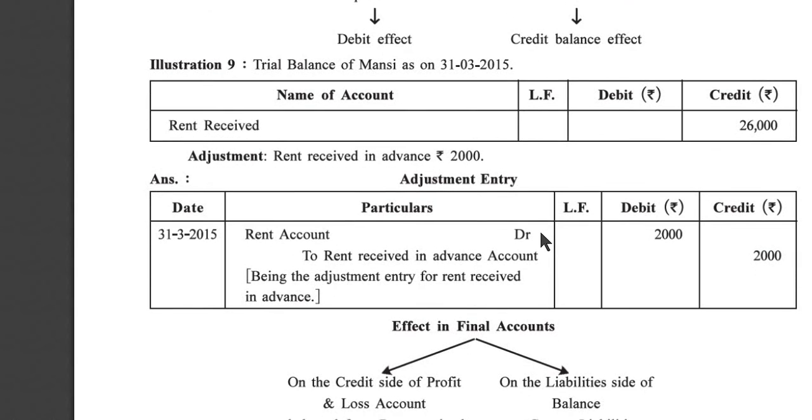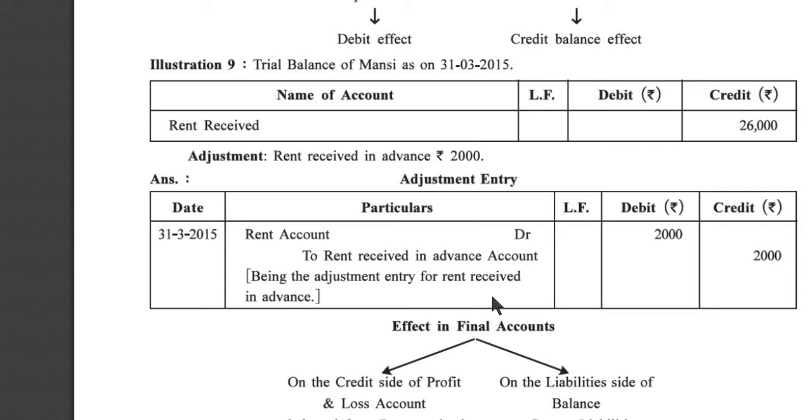Now, illustration number 9. Trial balance of Mansi as on 31st March 2015. Rent received, credit effect 26,000. Adjustment, rent received in advance 2,000. Adjustment entry, 31st March 2015: rent account debit 2,000 to rent received in advance account 2,000. Being the adjustment entry for rent received in advance.